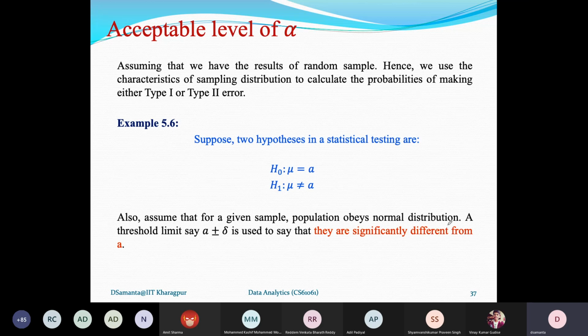Suppose the mean score you want to consider in your examination is 50 out of 100. 50 is fine, but should we consider 50.1 also countable towards mu equals A, or 49.9, or maybe 50.5 and 49.5?